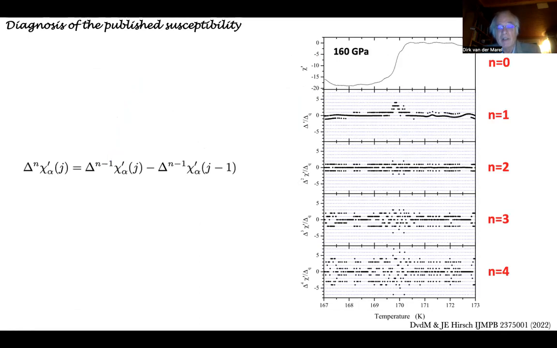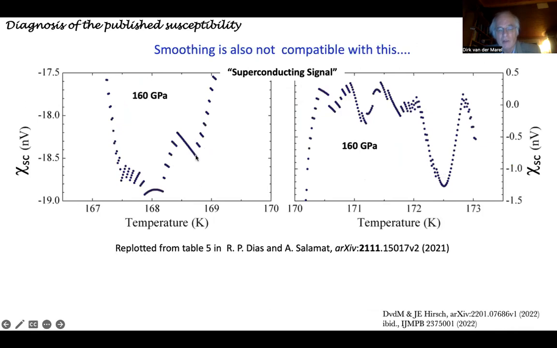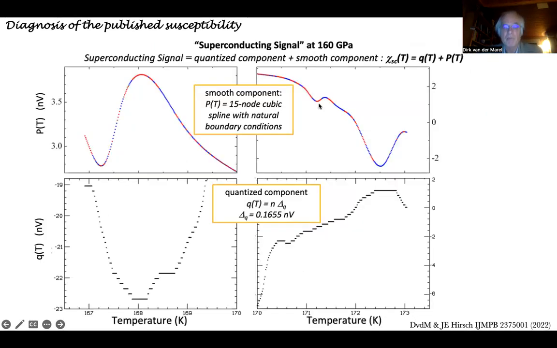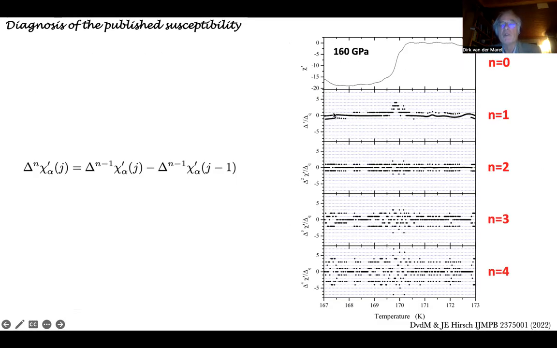Another way of analyzing the data is to go back to this curve and take the first discrete derivative from it. So you just take the difference of neighboring points in this curve. It's densely plotted, so it's difficult to recognize the points. But if you just take the difference of neighboring points and you divide it by this quantized value, which was 0.1655 nanovolt, then you get multiples of 1. That's these blue lines over here. You see that partly already doing that makes certain points fall on those blue lines, and others are still superimposed as something curvy.